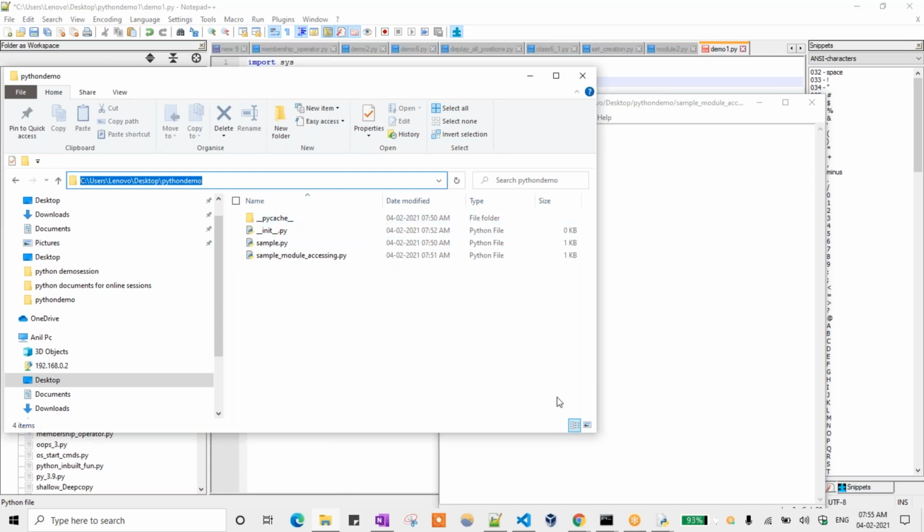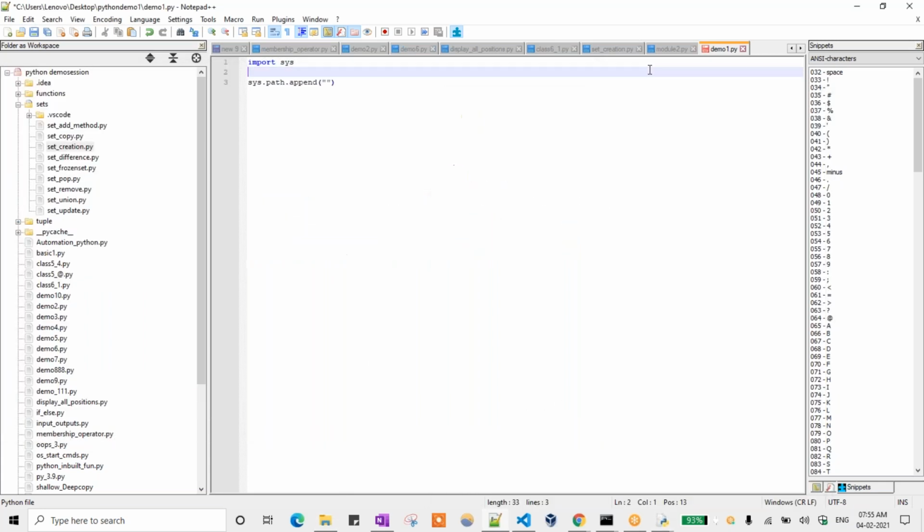Okay, I'm just giving a particular path here. So here also you need to use double slash. Okay. So now I have given that particular path, and I need to access that whole path now.